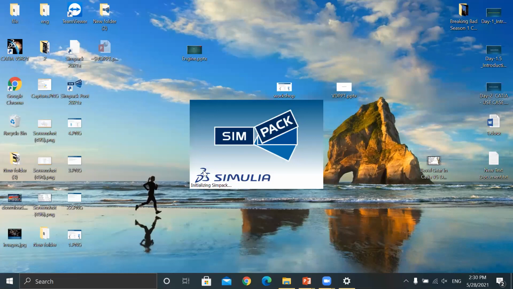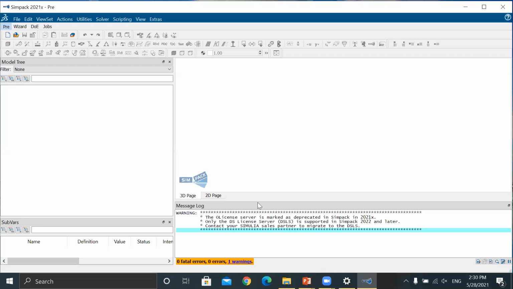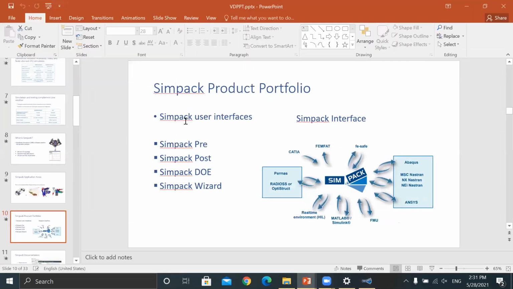Look, I already told you this is working on the Dassault Simulia brand, what I told you first. Next is the SIMPAC user interface.